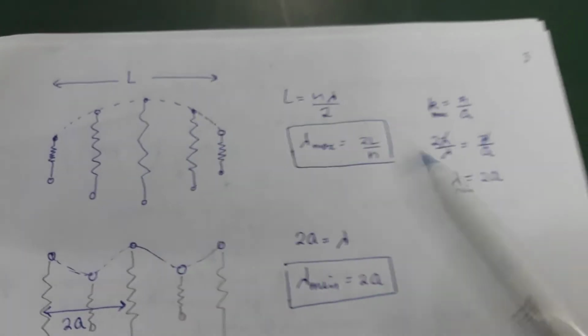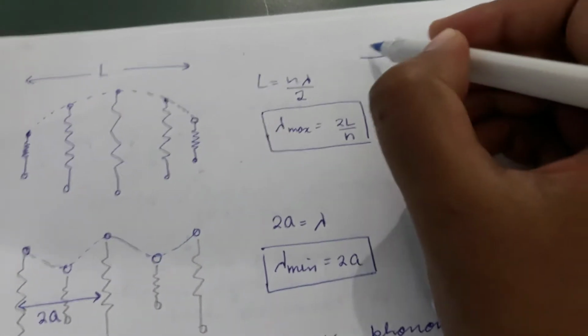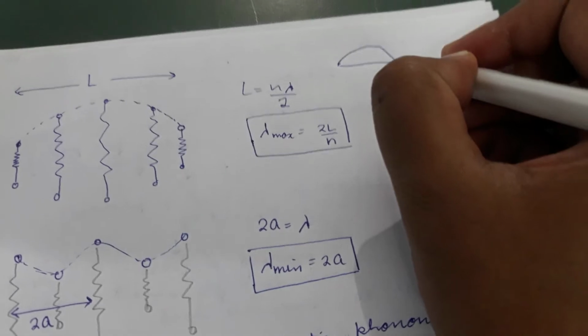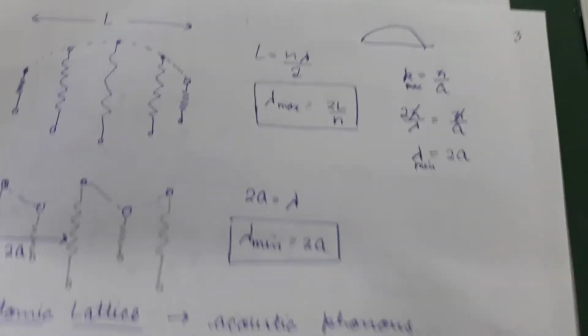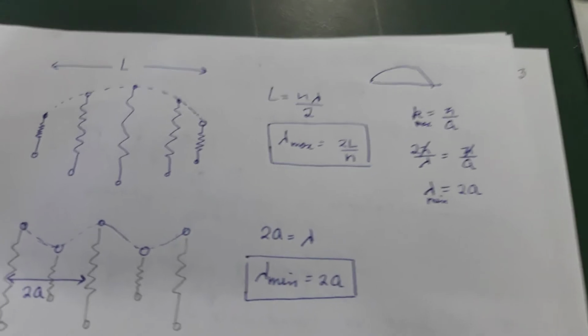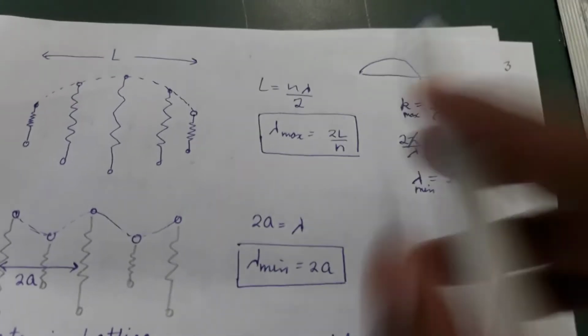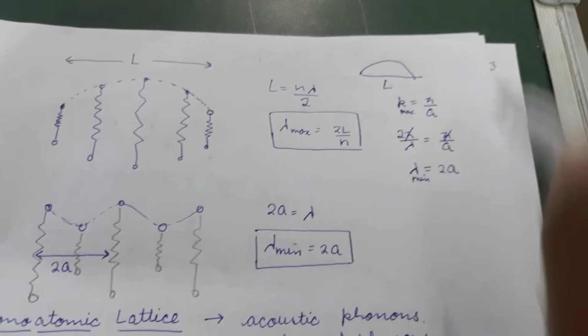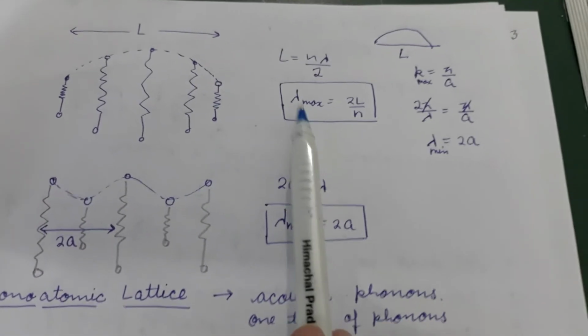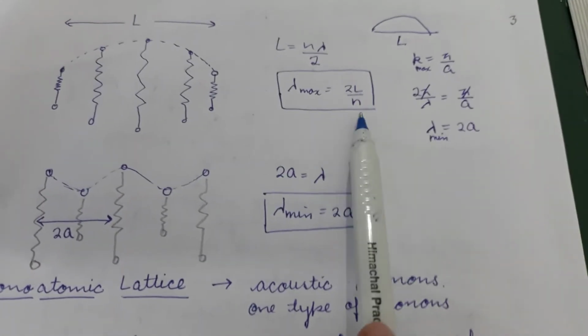Just like in standing waves, if you have a string like this, this will be the maximum wavelength that is possible. Similarly here, it will depend upon the length of the material, while in the string it depends upon the length of the string. So from here you can find the maximum wavelength, which will be 2L/n.